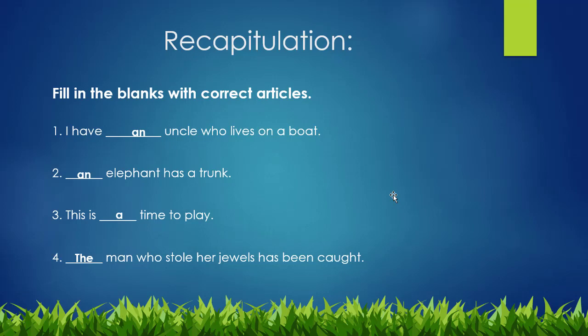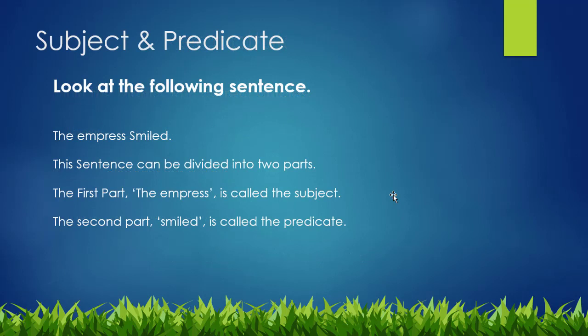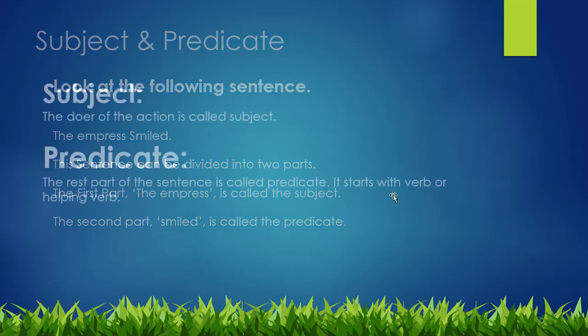Now we will take a step further and we will read about another topic, and the name of that topic is subject and predicate. It's a very interesting topic. Students, you can watch a sentence on the screen. Here it is written, the empress smiled. This sentence can be divided into two parts. The first part, the empress, is called the subject. The second part, smiled, is called the predicate.